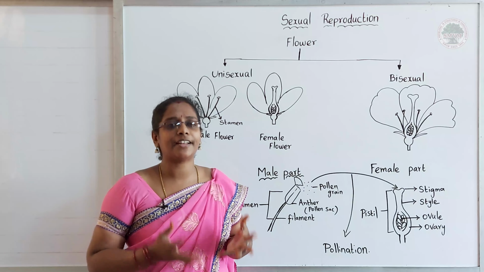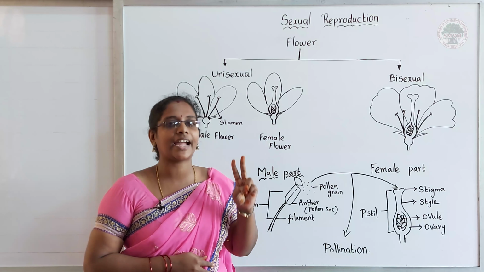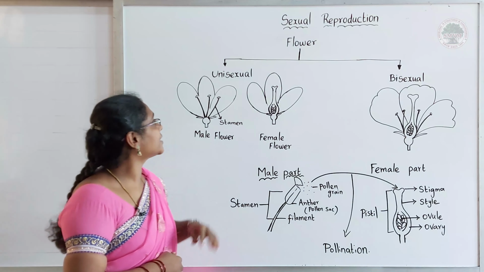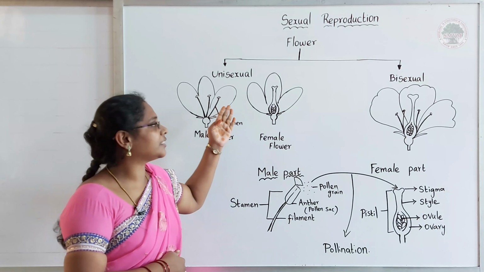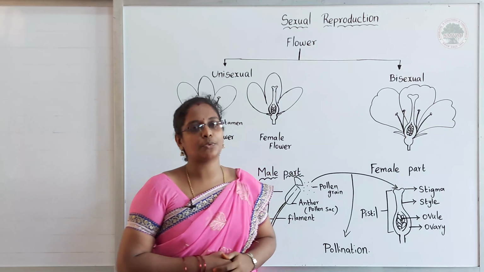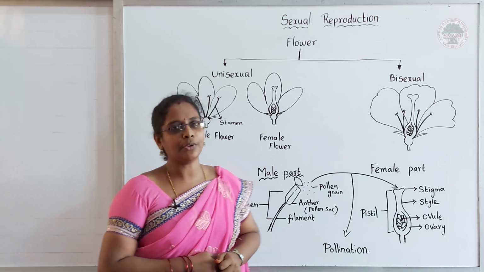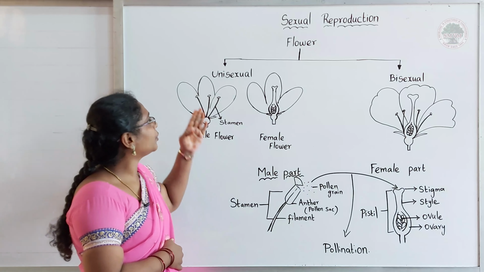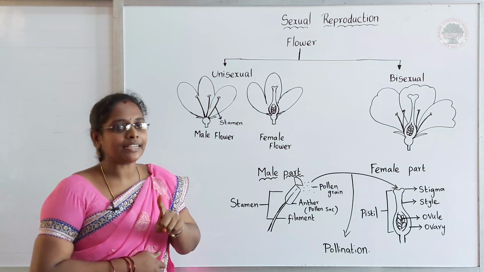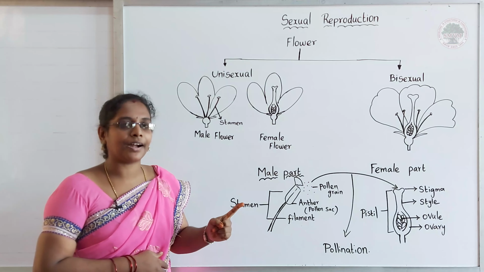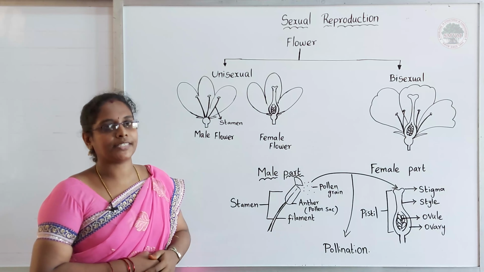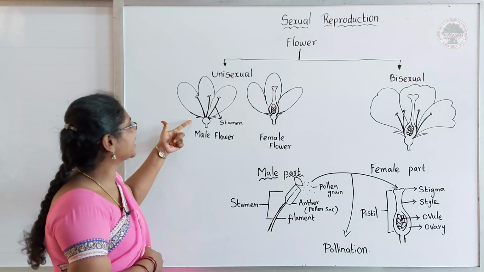If you see flowers, there are two different kinds of flowers. One is called unisexual and another one is called bisexual. Let's see what unisexual flowers are. In a unisexual flower, in a single flower, either the male part or the female part is present. For example, you can see this here.